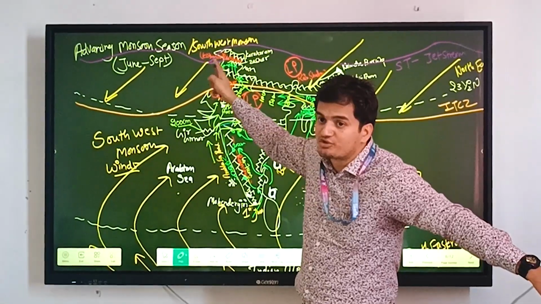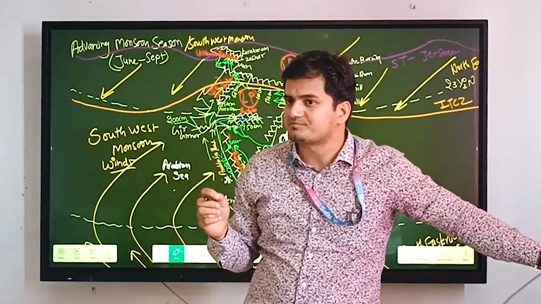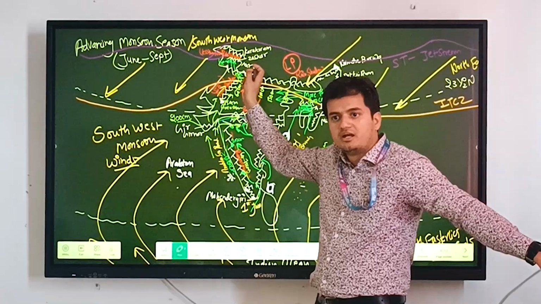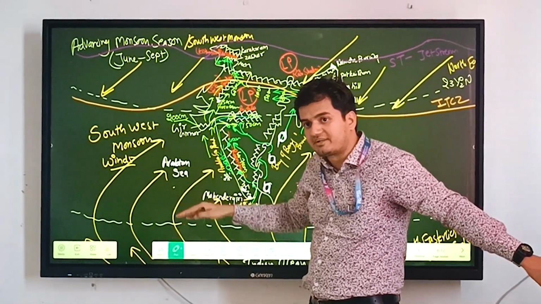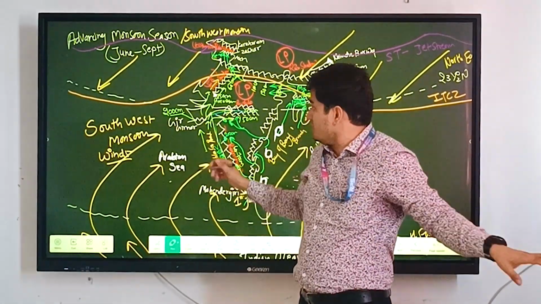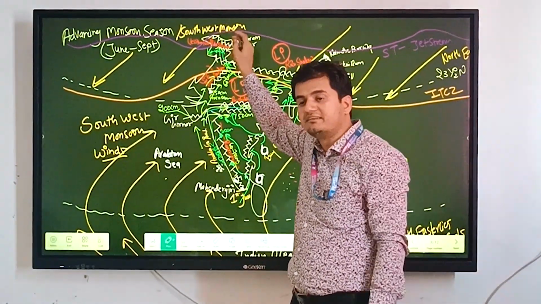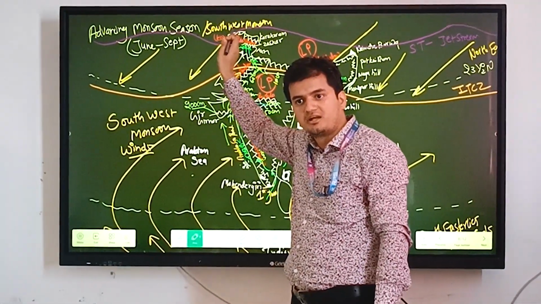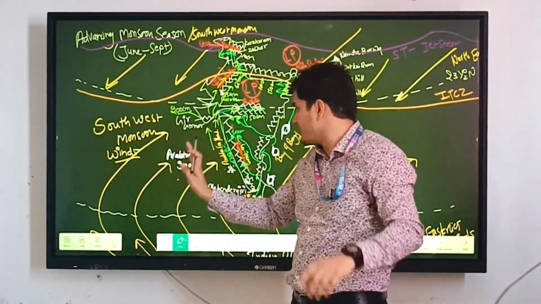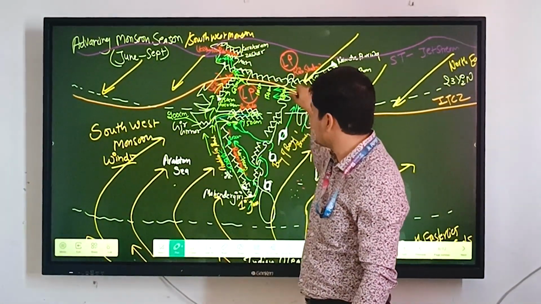Because of this rain shadow region, we have the cold desert of India called Ladakh. So Ladakh is a cold desert because we have a rain shadow region here. It is a desert because of the low rainfall, but it is cold because of the high altitude. We have less than 10 centimeters of rainfall in the Thar desert and less than 10 centimeters of rainfall in the Ladakh region. So this is how the monsoon belts bifurcate into two parts, the Bay of Bengal and Arabian Sea branches, and they make their journey throughout India.